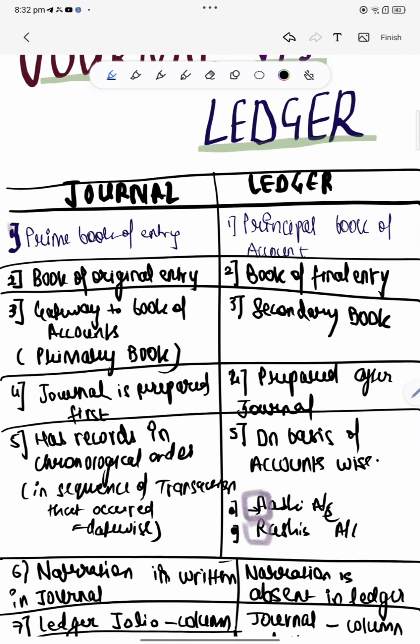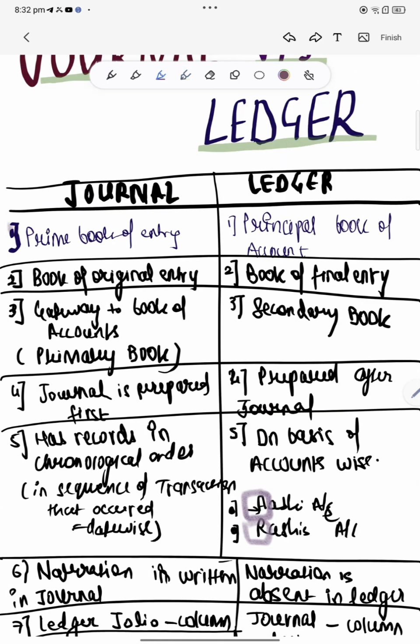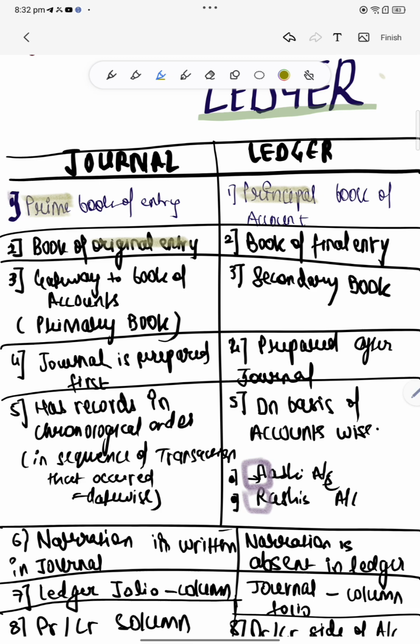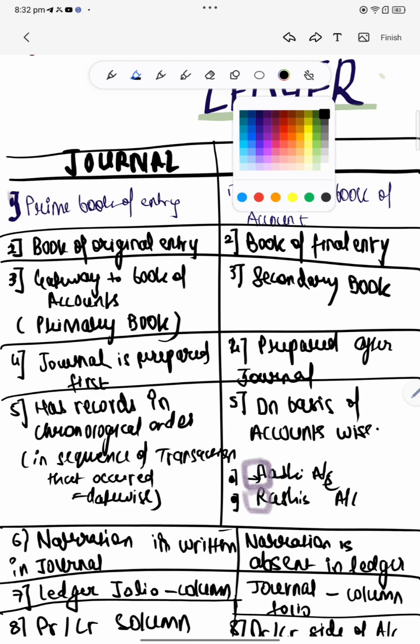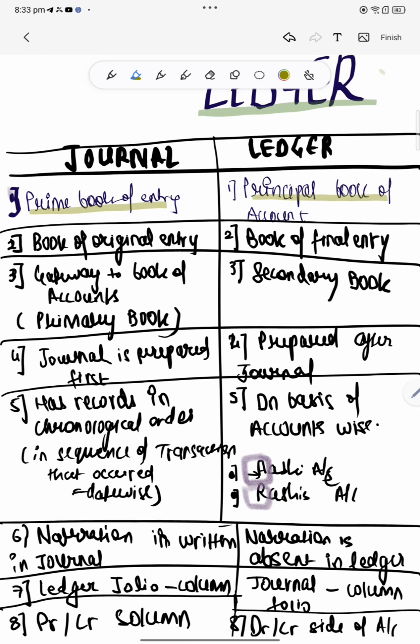Okay, so I'm just highlighting every point and then it's over. So you chillax and just see. First of all, journal is a prime book of entry. Ledger is a principal book of entry. Journal is a book of original entry. Ledger is a book of final entry.